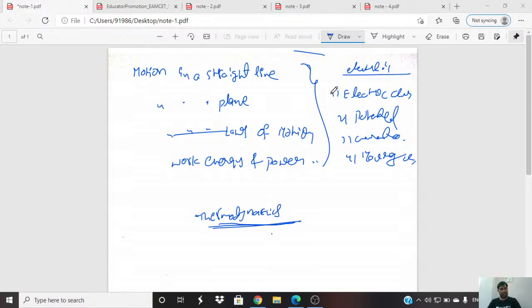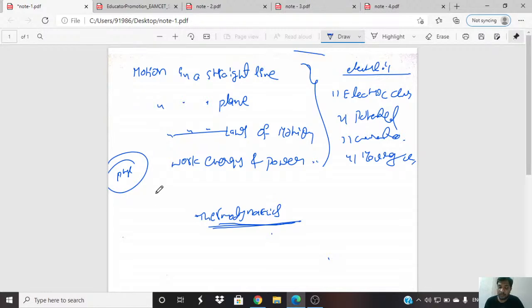I will tell you one model paper, the 2019 TS Shift 1 paper. If you observe the Shift 1 paper, maximum one question will come from the physical world.